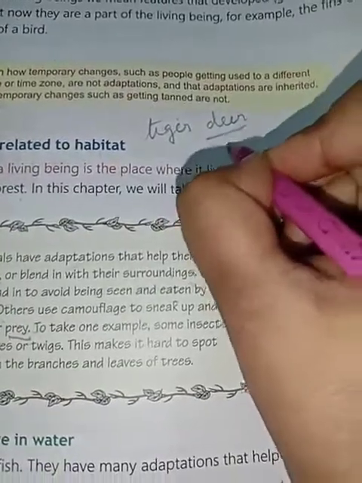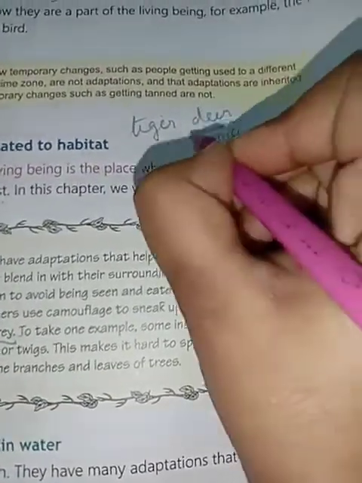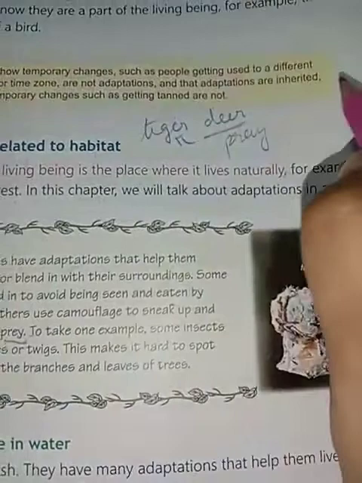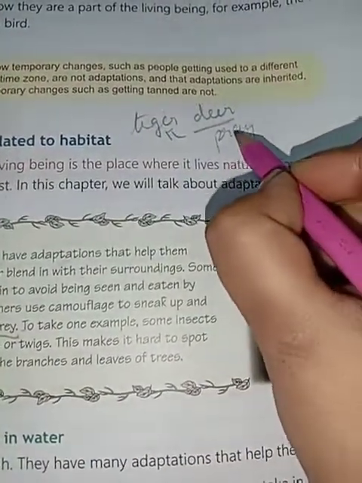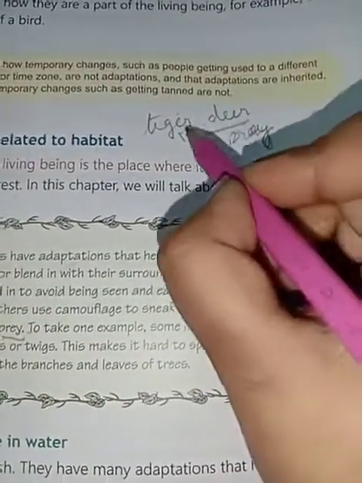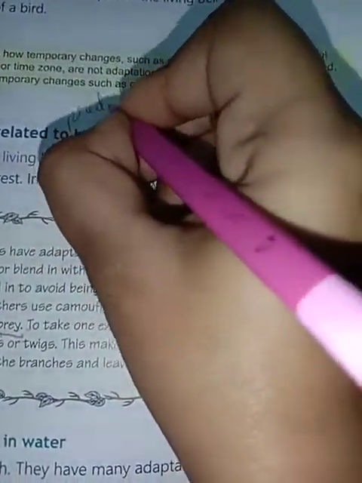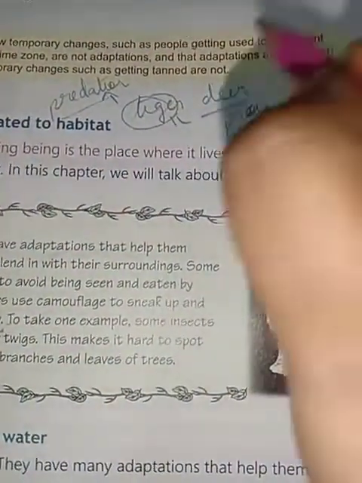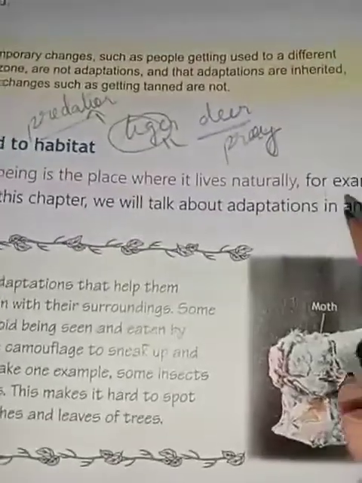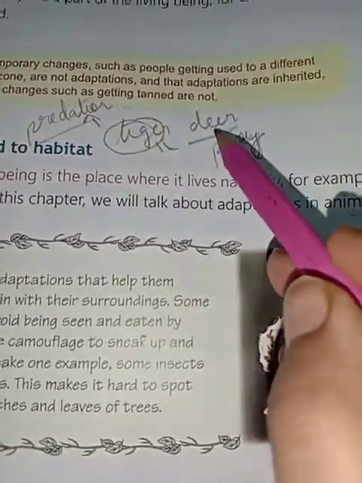So, deer is the prey of tiger, and this tiger becomes the predator. Understood? So, understood the meaning of prey and predator? Tiger eats deer.